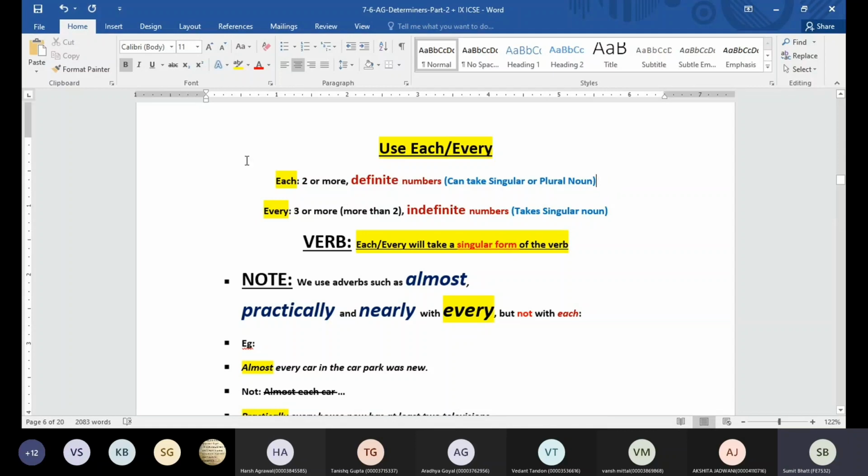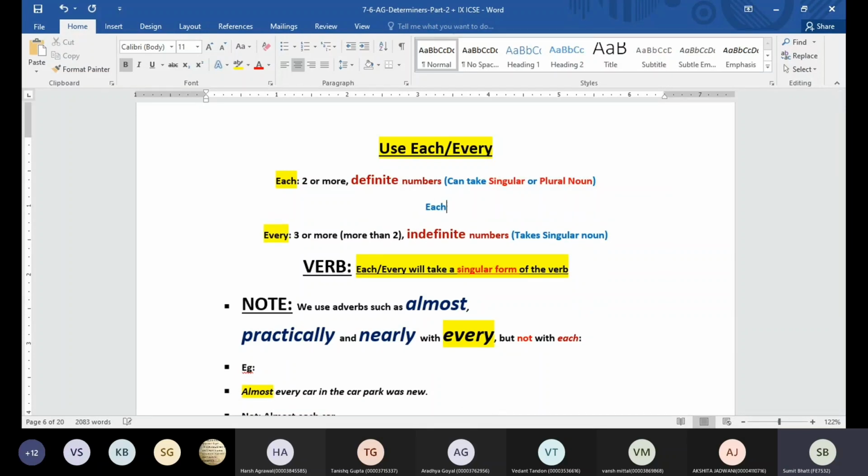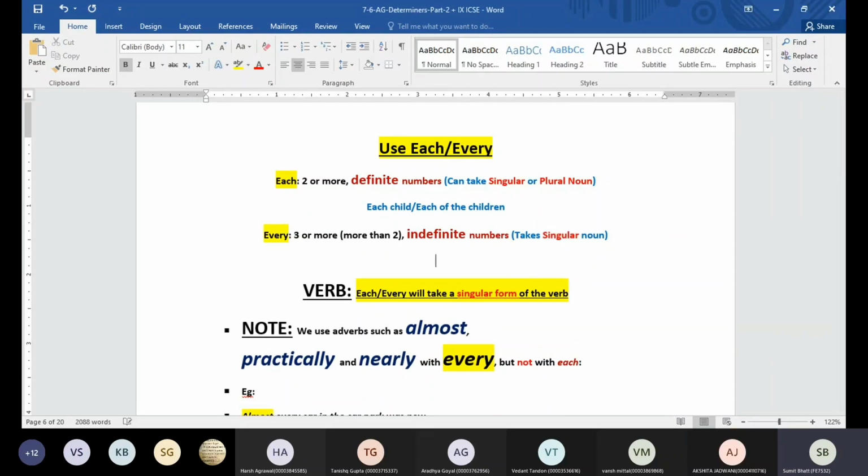For example, also, guys, each can take a singular noun and can also take a plural noun. That means in terms of noun, only each is the word which can take a singular noun or a plural noun. For example, I can say each child and I can say each of the children. But every is always going to take a singular noun. For example, every child or every children, what is going to be correct? Every child. I cannot say every children. That is going to be incorrect.